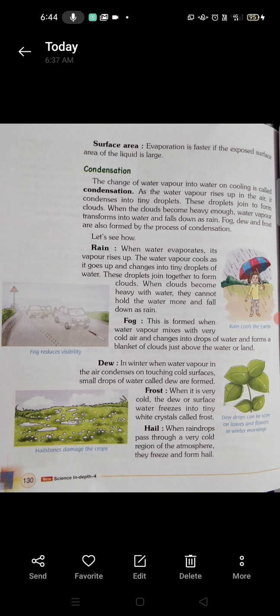The next we have is hail. So what is hail? When raindrops pass through a very cold region of the atmosphere, they freeze and form hail. And what do we call hail in Hindi? We say it ola, right? You must have seen that sometimes when raindrops pass through some cold region, they freeze in rock form and start falling from the atmosphere, right? That is hail.